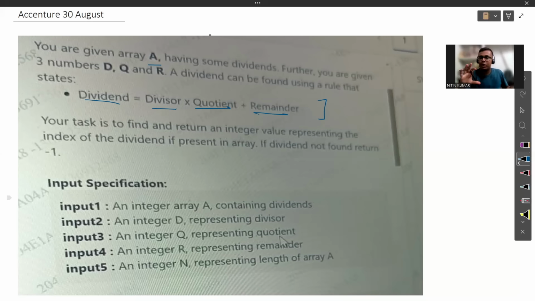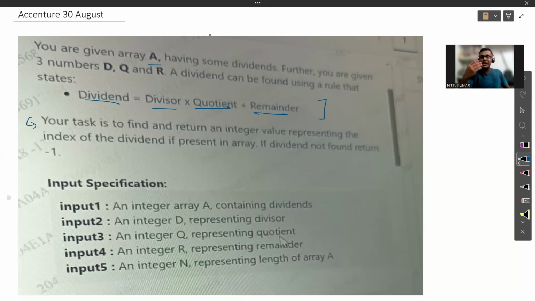But what is the problem actually here? If you see the task mentioned here: your task is to find and return an integer value representing the index of the dividend if present. If the dividend is not found, return -1. So there will be two cases. The very first case is that our task is to find and return the integer value representing the index of the dividend if present in the array. Earlier we were told that the array A contains the elements in the form of dividends.